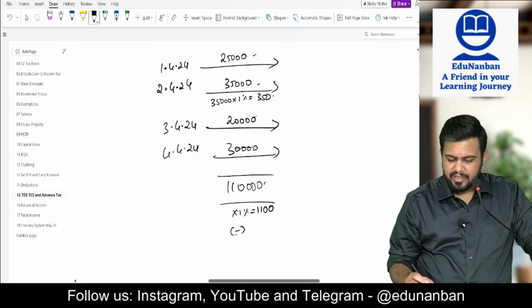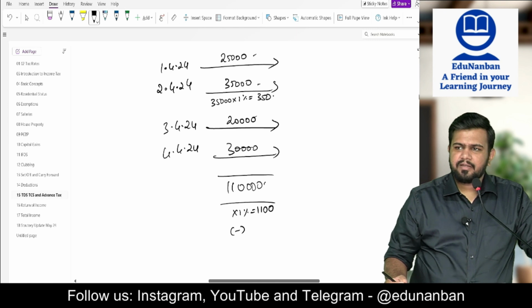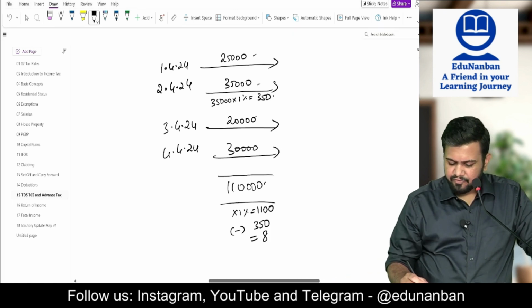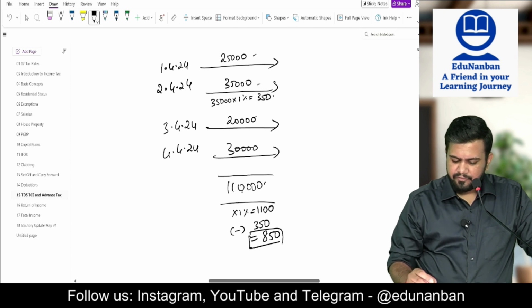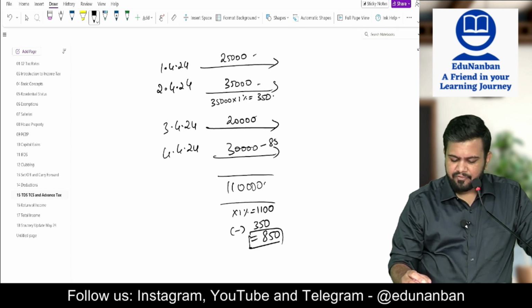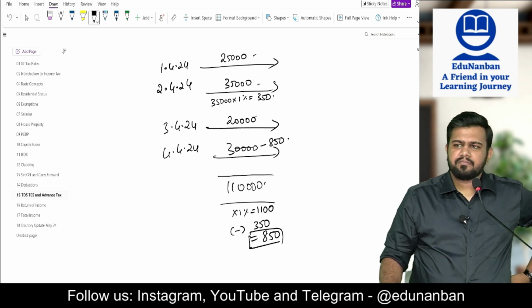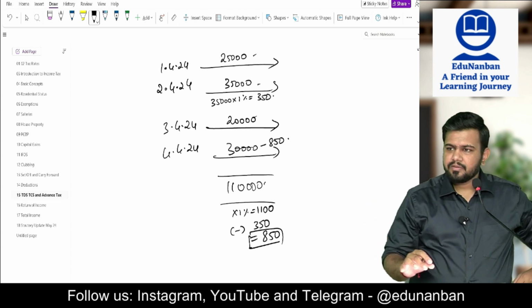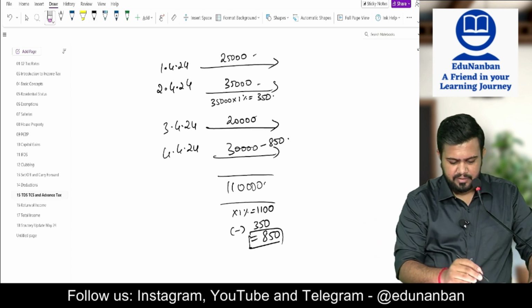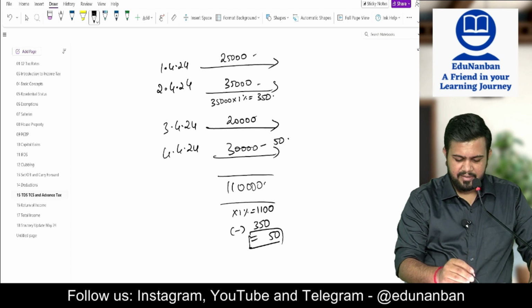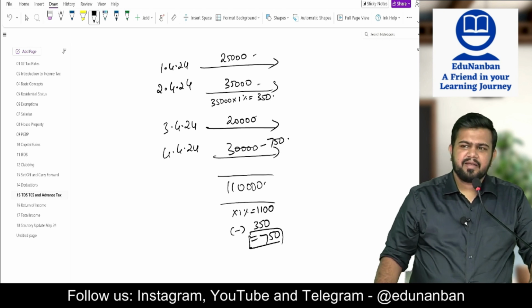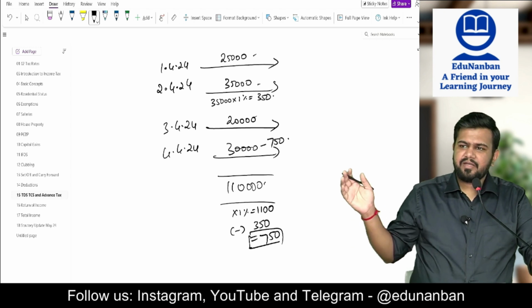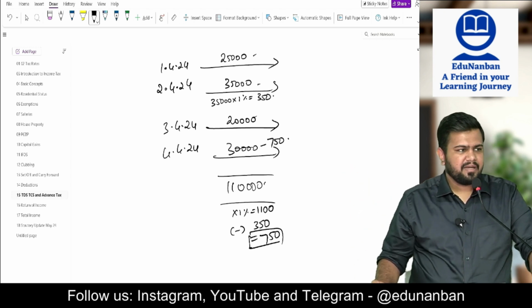However, 350 has already been deducted. Correct? So minus 350 is equal to how much? 750. So 750 should be deducted and paid in the last payment.